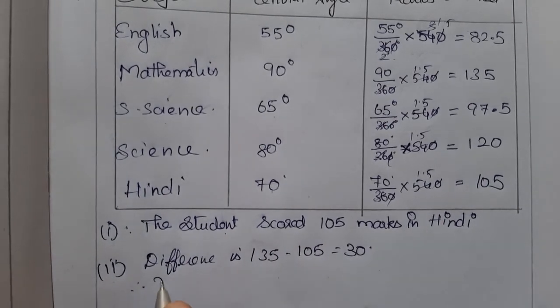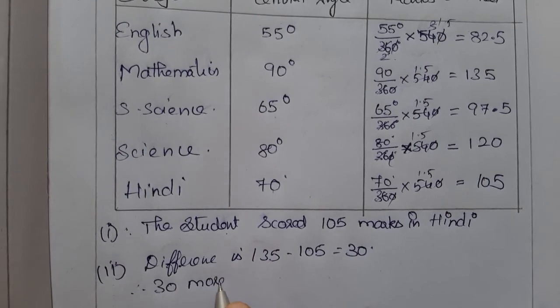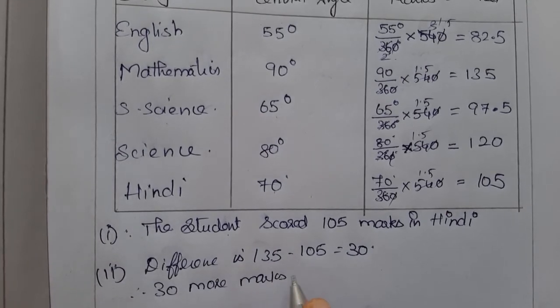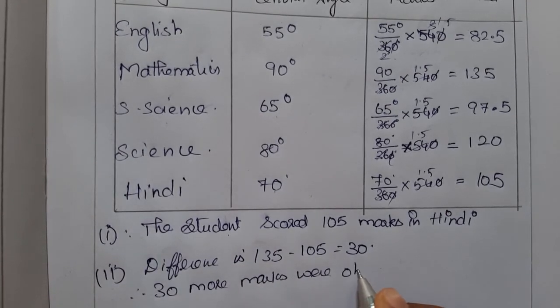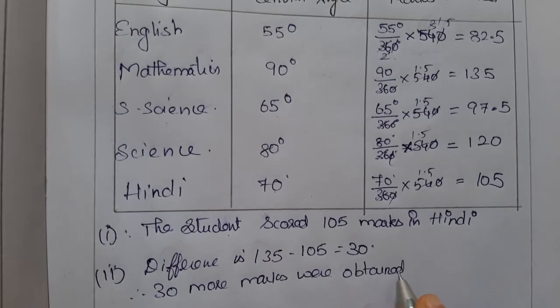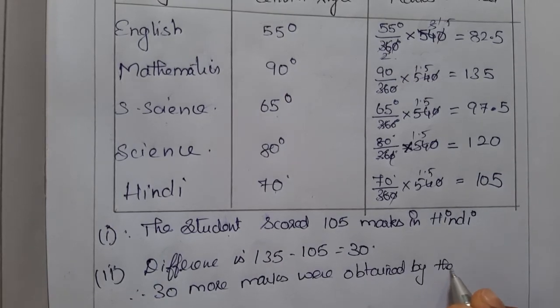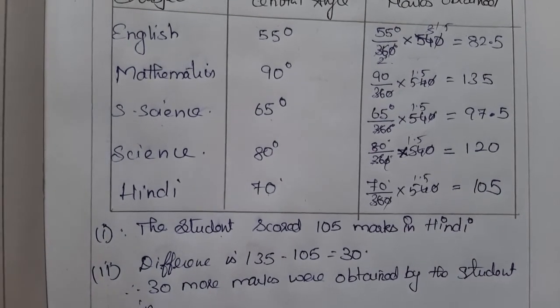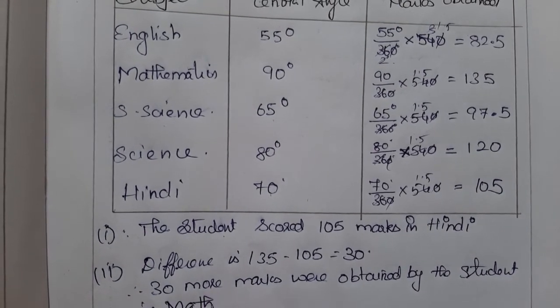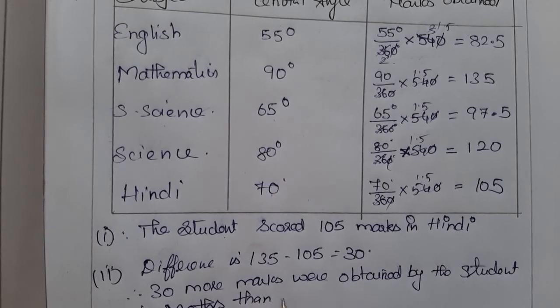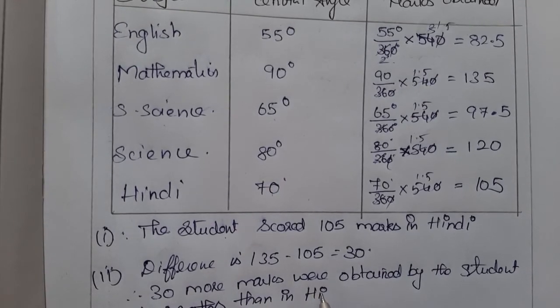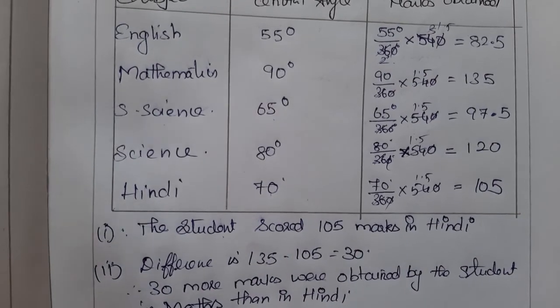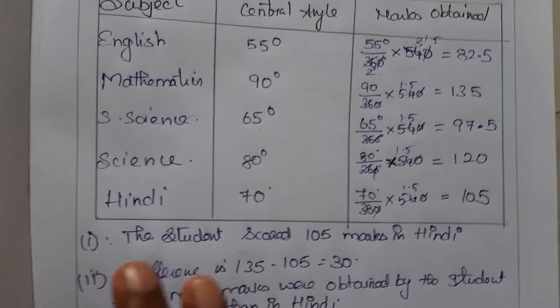Therefore, 30 more marks were obtained by the students in Mathematics than in Hindi. Next we will go for the third question.